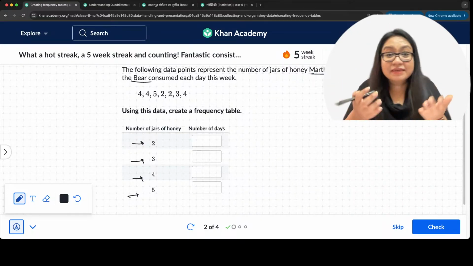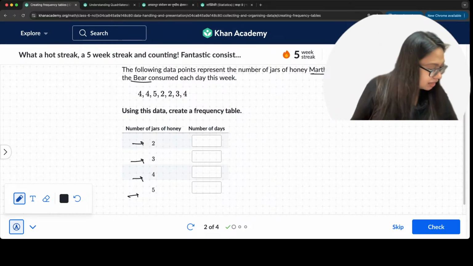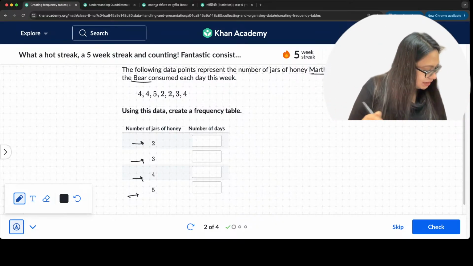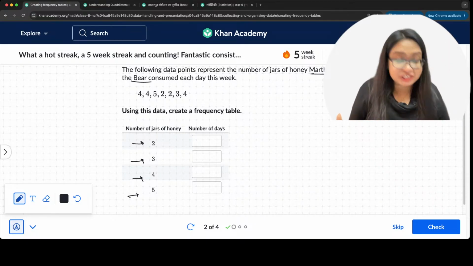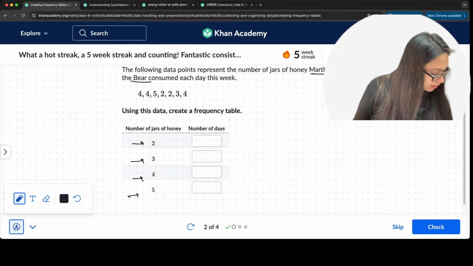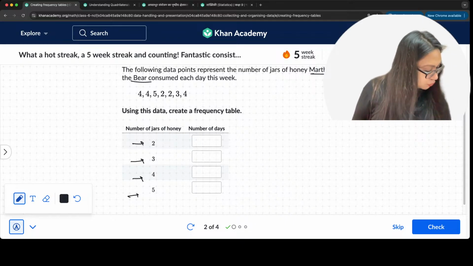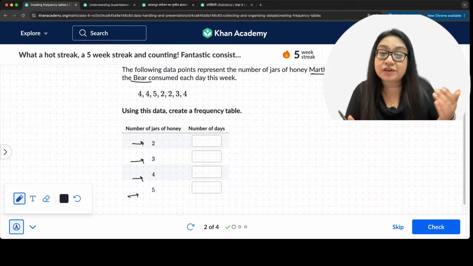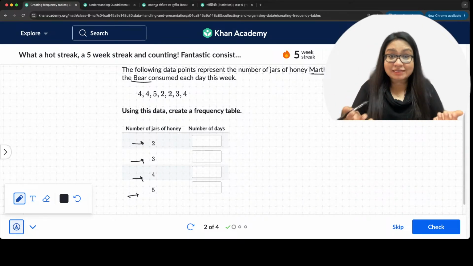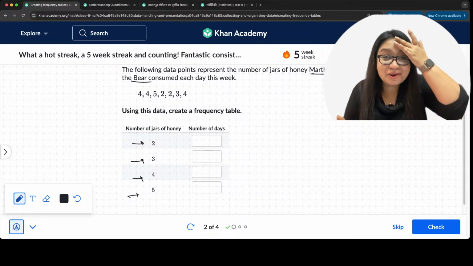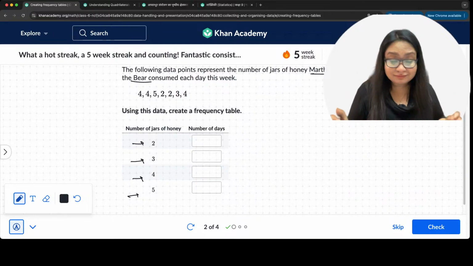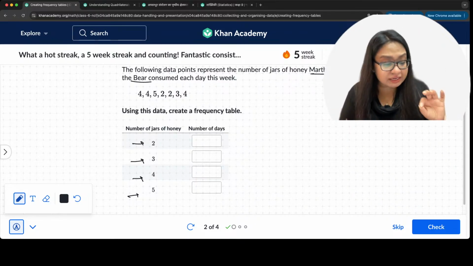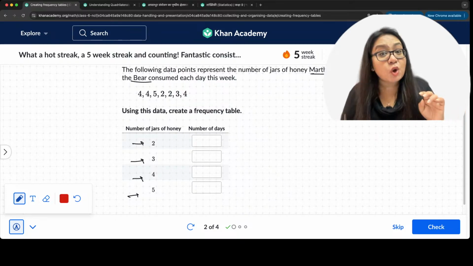Keep giving your answers. What are your answers coming up? Rajneesh Parmar says 2121. Mohit says 2131. Then CBK Gamer says 2131. Binoy says 2131. This is like the common answer, right? A lot of people are saying 2131. Now, let's see what the real answer is. So, what is the real answer here? 2131? Let's see. Number of jars of honey and number of days. So, how many days?